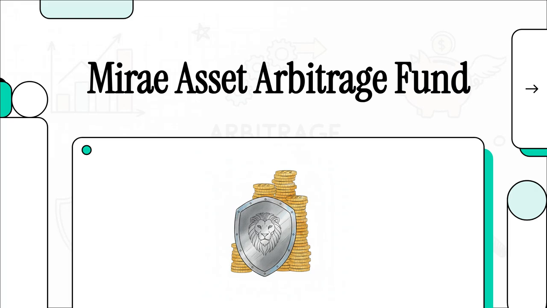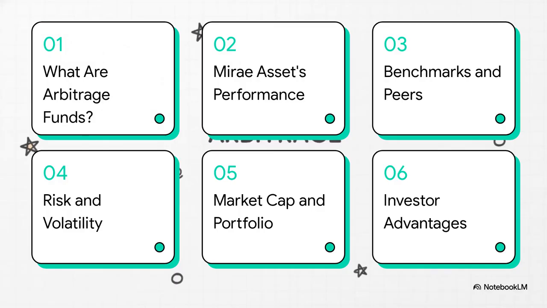Welcome to The Explainer. So, if you're a conservative investor looking for a smart, really safe place to park your capital, you are absolutely in the right place today. We're going to take a highly focused journey into an alternative that's just been quietly, steadily gaining traction against traditional debt funds. We are unpacking the Mirae Asset Arbitrage Fund. I'll be guiding you through all the data, the strategy, and the literal mechanics of how this fund aims for low volatility capital growth. Okay, let's dive into this.